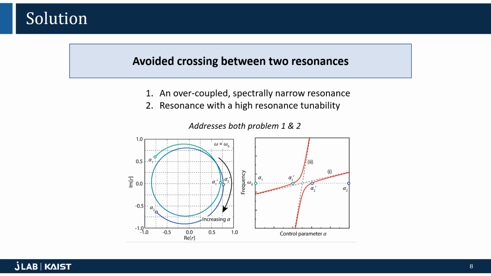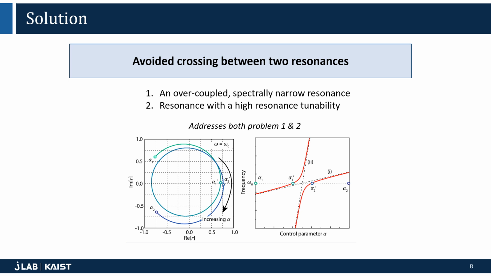The first overcoupled resonance, which inevitably has a small resonance frequency change due to the trade-off issue, is depicted by the red line that is more horizontal than vertical. The secondary resonance with a high resonance tunability is depicted by the red line that is more vertical. The more vertical nature expresses the high resonance tunability, as it means even a small change in the control parameter alpha leads to a big resonance frequency change, leading to a large gradient.